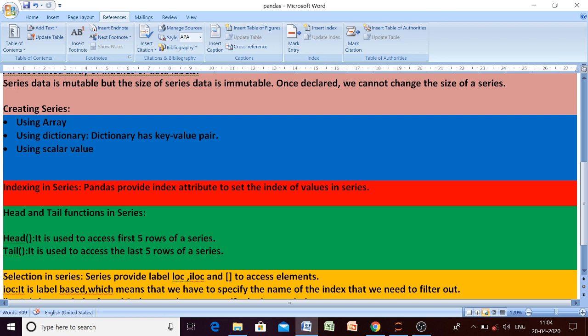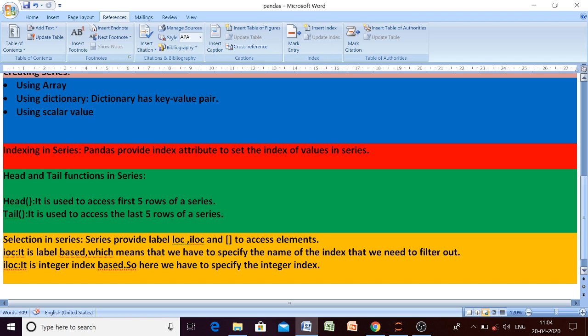So already we have discussed using array, using dictionary, using scalar value, and the next topic is indexing in series. Indexing in series means if you are using the index attribute to set your own label or your own index, then it is known as indexing. Now come to the next one, head and tail functions. There are two functions, beta, head and tail.